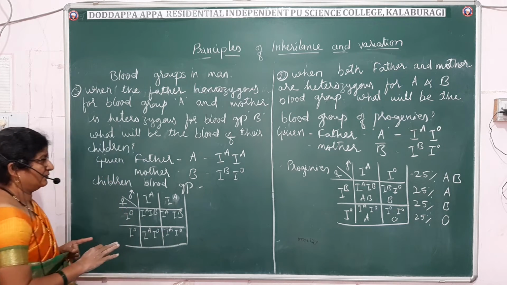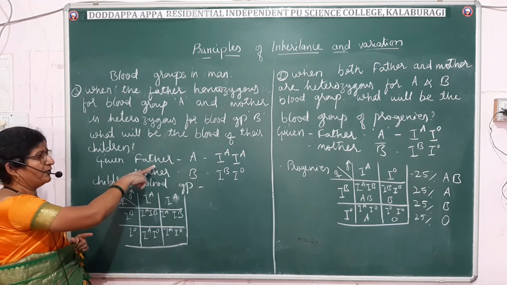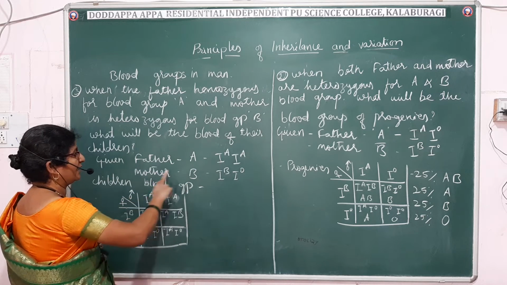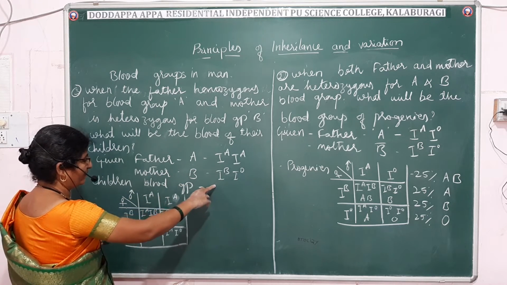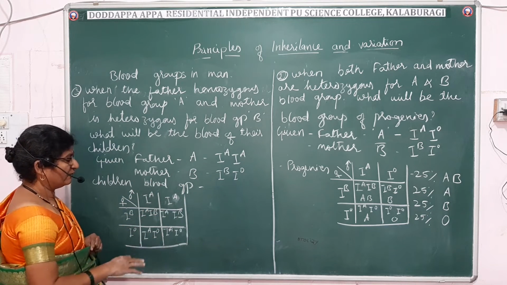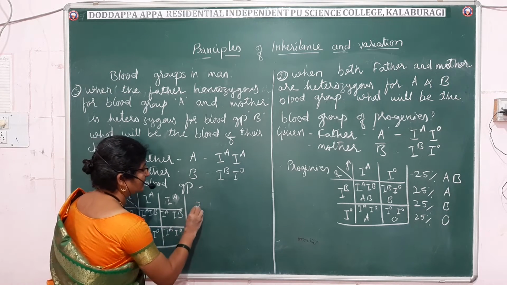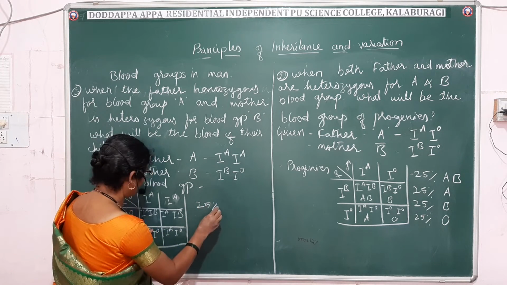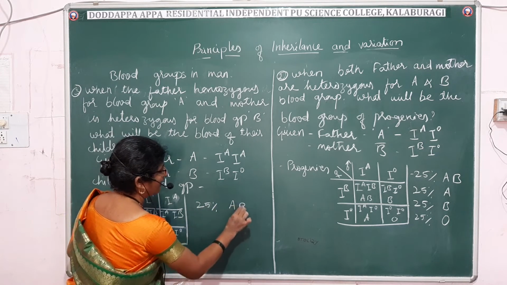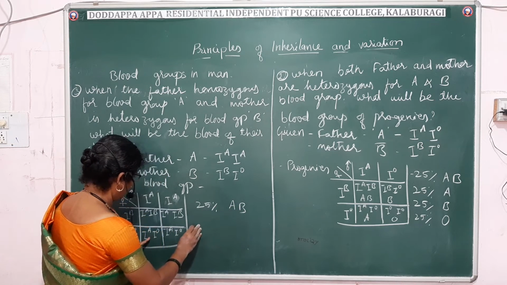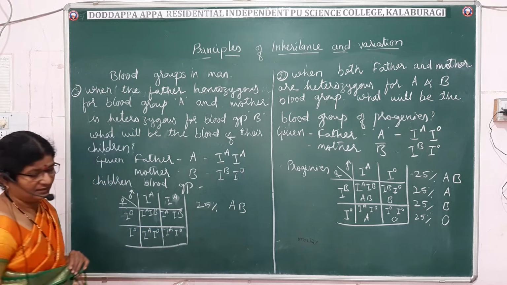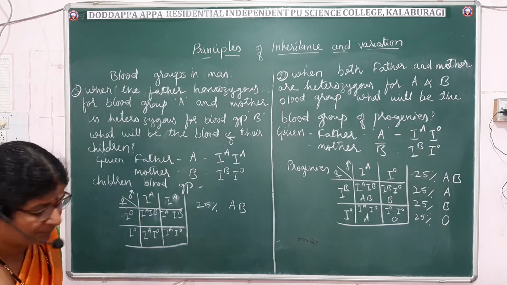So when this case is there, father is homozygous for A and mother is heterozygous for B, what kind of blood groups will you get? Among their children, 25% will have AB blood group, and then 50% blood group among them.